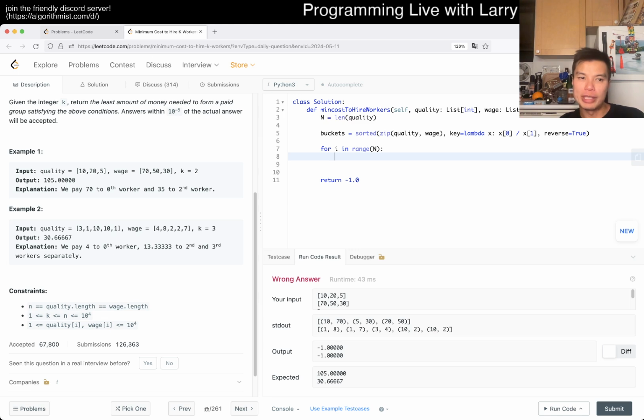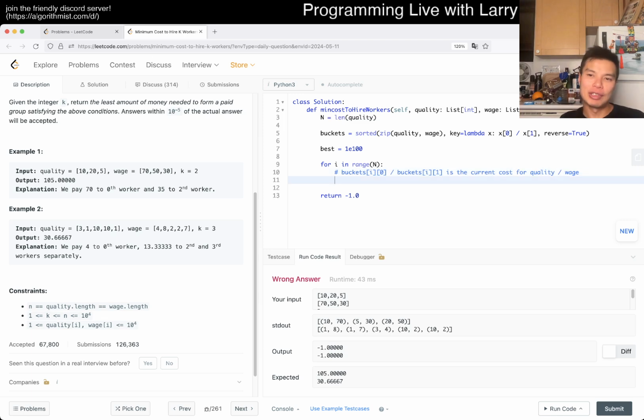Right, so then now we go, okay, so bucket sub i of 0 over, I forget which direction it is, the current cost for quality over wage. Maybe the other way around. I don't know. So best is equal to, I don't know, something really big. And then now we want to get the max. Basically, now this is the cost per quality.